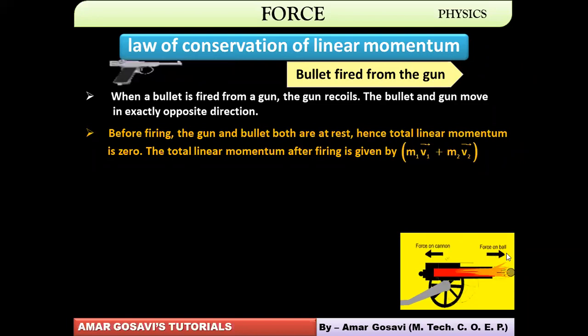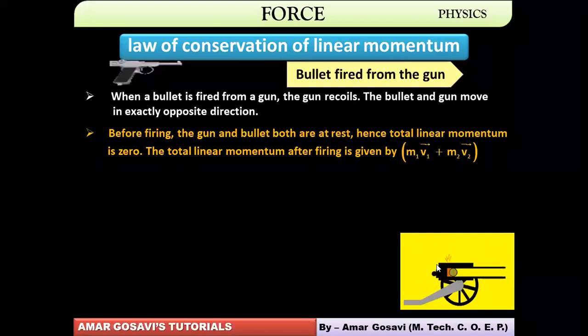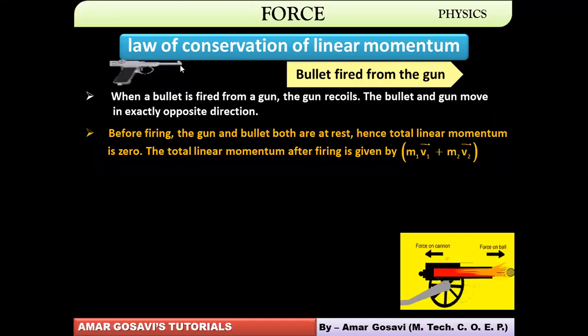This is the direction of the final momentum of the cannonball, and this is the direction of the final momentum of the cannon. Or for the gun, this is the final momentum of the bullet, and this is the final momentum of the gun. Vectorially, they are opposite, so they will cancel each other.